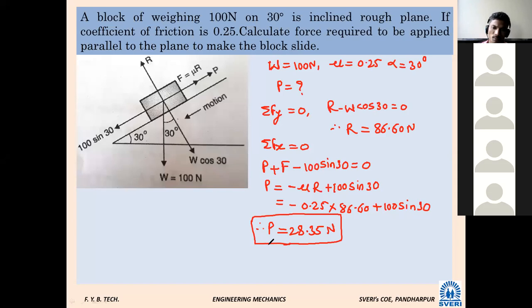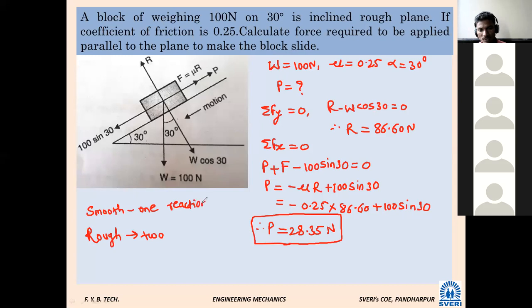There is one concept in mechanics: smooth and rough surface. Keep in mind what smooth and rough surfaces are. A smooth surface has only one reaction. This is basic, so whenever the word smooth comes, it means one reaction. And rough means what? If rough surface is said in the statement, it will have two reactions.